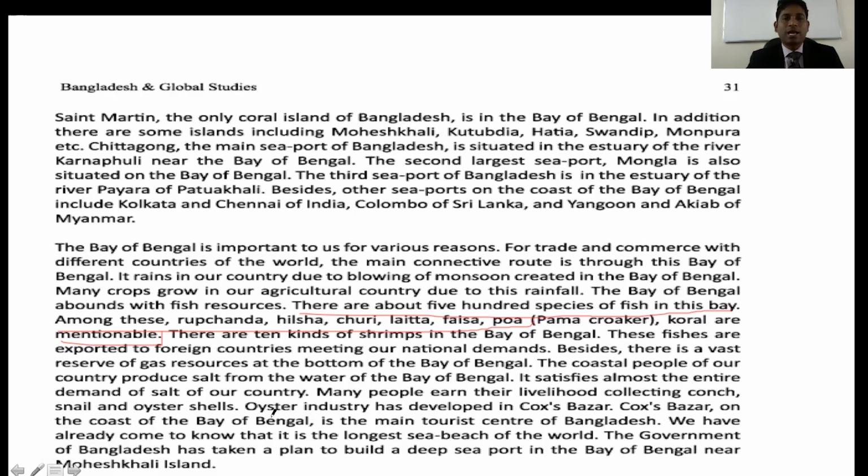And also we can communicate with other countries through the sea, and we can export various types of foods, crops, and goods through the sea. Okay, so that's why the Bay of Bengal is very important for the economy of Bangladesh, and it is also important for our society, and it is our pride, isn't it?